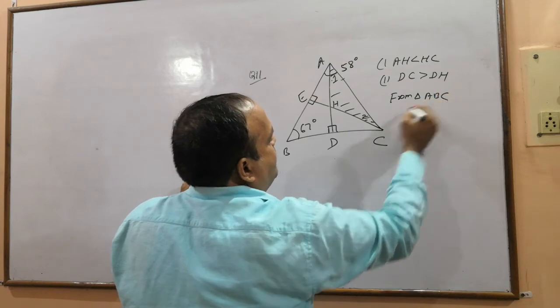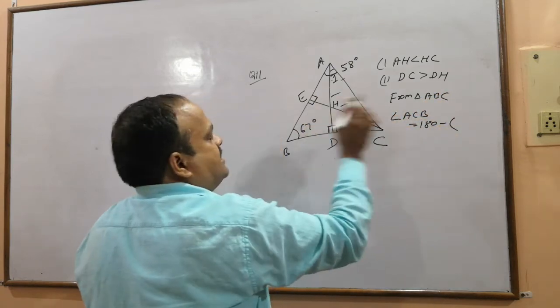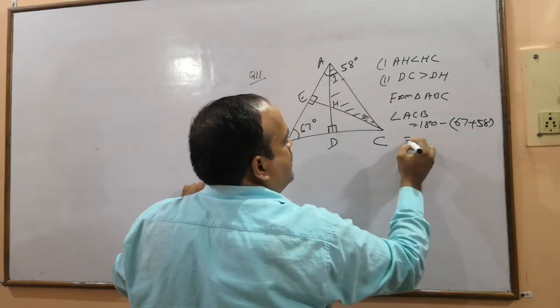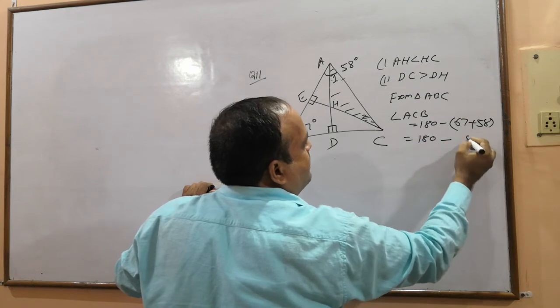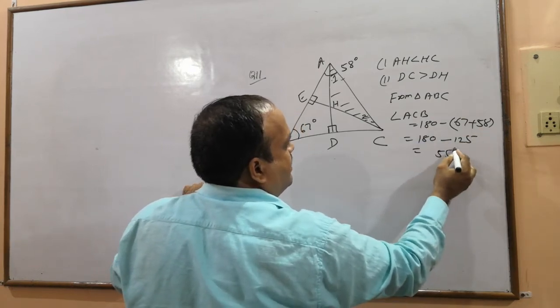From triangle ABC, angle ACB equals 180 minus (67 plus 58). So 180 minus 125 is 55.